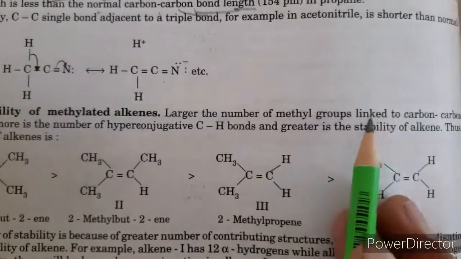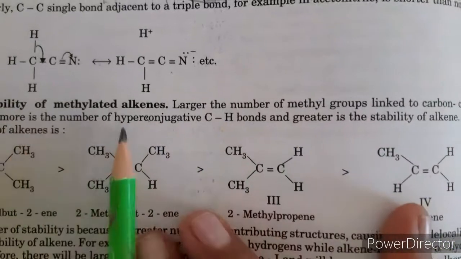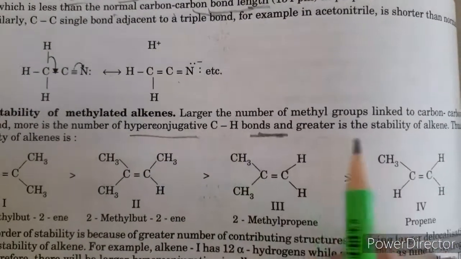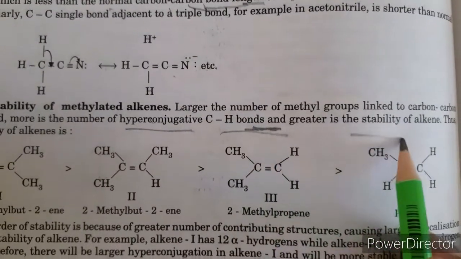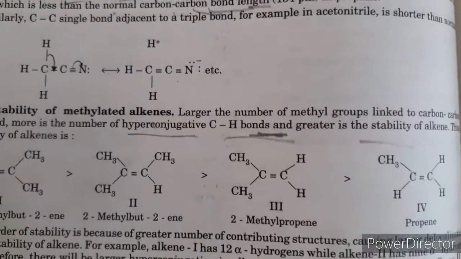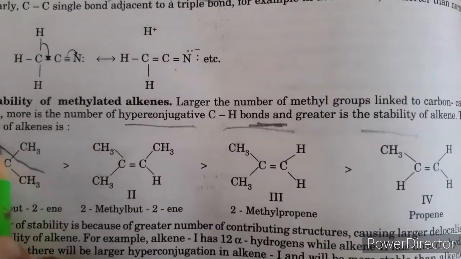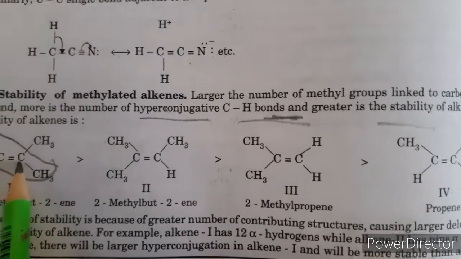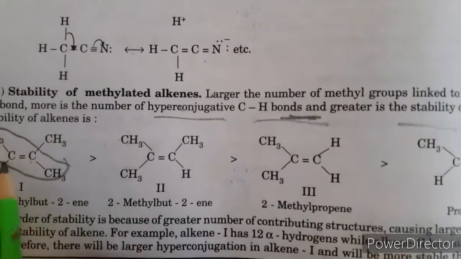Next, stability of methylated alkene. If a larger number of methyl groups are linked to the carbon-carbon double bond, there are more hyperconjugative hydrogen atoms, more carbon-hydrogen bonds present, and greater will be the stability. So this alkene, 2,3-dimethyl-butadiene. If we consider this chain, there are two methyl groups on both doubly bonded carbon atoms, so each carbon contains two alkyl groups.